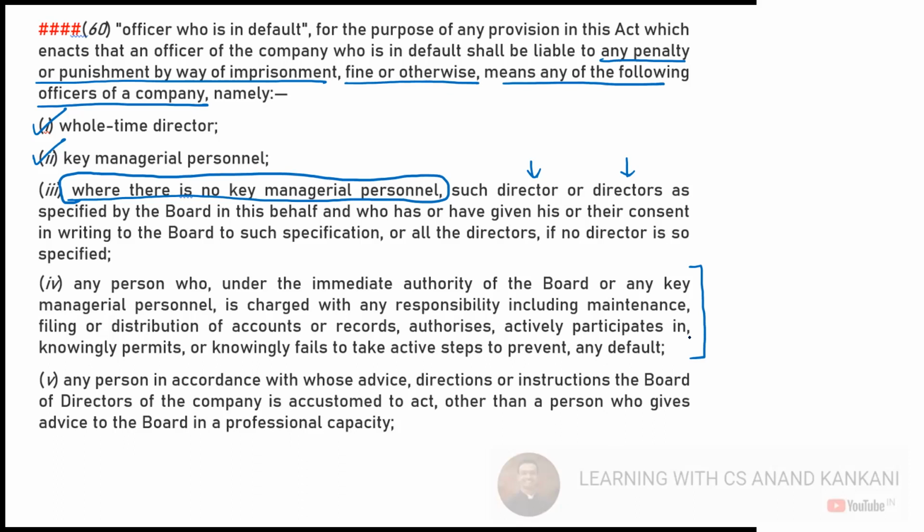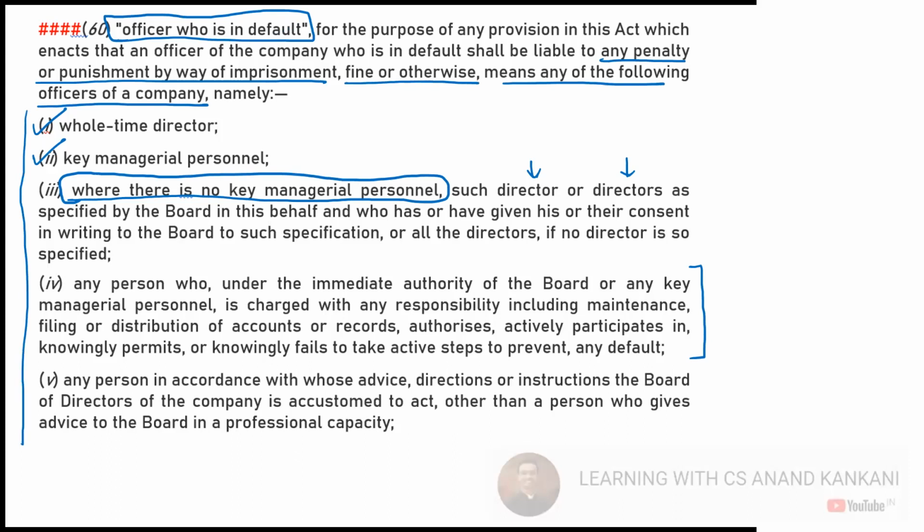We will penalize the company. Okay, a fine will be imposed on the company, but we will also catch hold of the person who was in default, the officer in default, and make this person also liable. Then this person will also be sent to jail, or imprisonment along with the fine, or whatsoever the case may be. So the Companies Act provides that the officer in default will be liable. To create this liability, we have this officer in default, and a list has been made here of who all can be the officer in default.